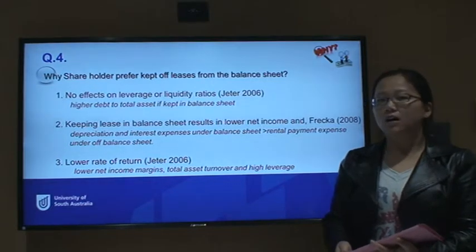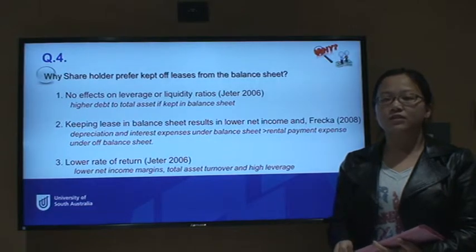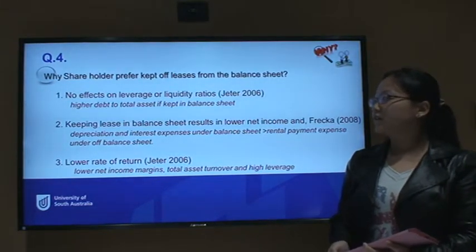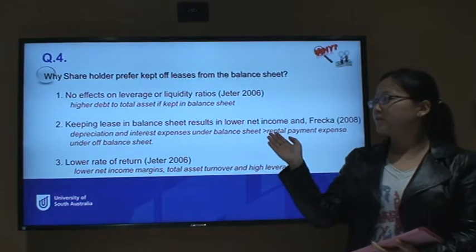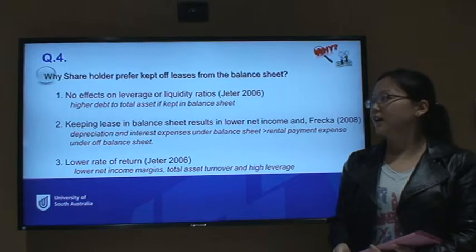So it can be seen that the shareholders prefer the lease to be recognized off the balance sheet. Here are three reasons to show why shareholders prefer that.